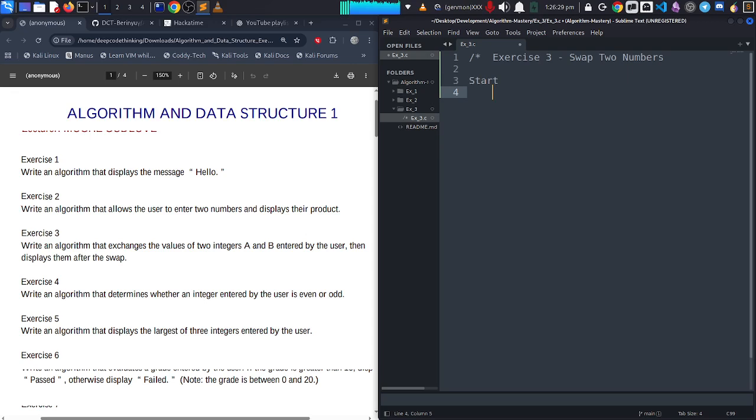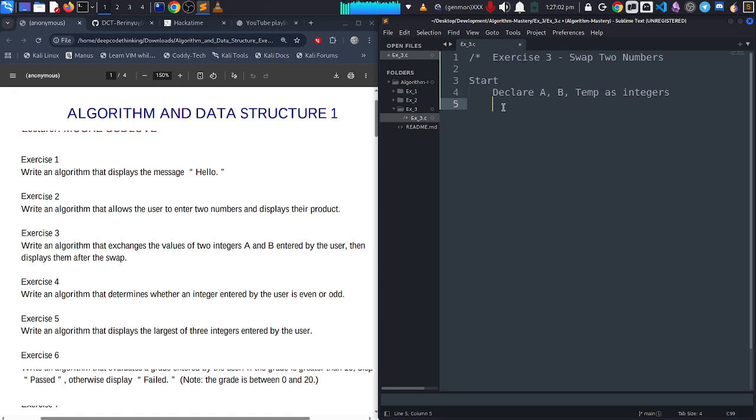Okay, so the first step is to declare the variables I'm going to use. So declare a, comma b, comma temp, as integers. Variable a is going to store the first value, b is going to store the second value, then temp is going to be my temporary variable that I'm going to use for the swapping.